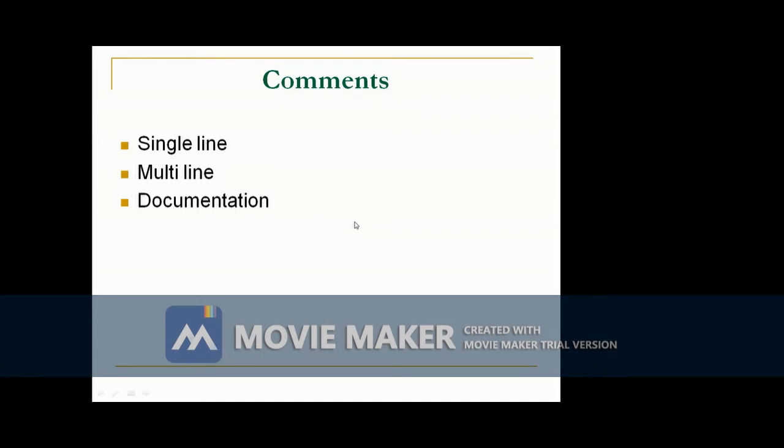Comments let us enter a remark into a program's source code. The contents of your comments are ignored by the compiler. A comment describes or explains the operation of the program to anyone who is reading its source code. Single line comments start with // and multi-line comments start with /* and end with */. The third, another important one, is the documentation comment. The documentation part is stored in a separate file, not in the Java source file. So these are special comments in Java.